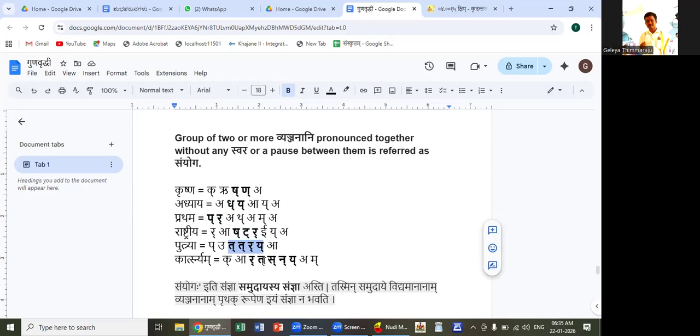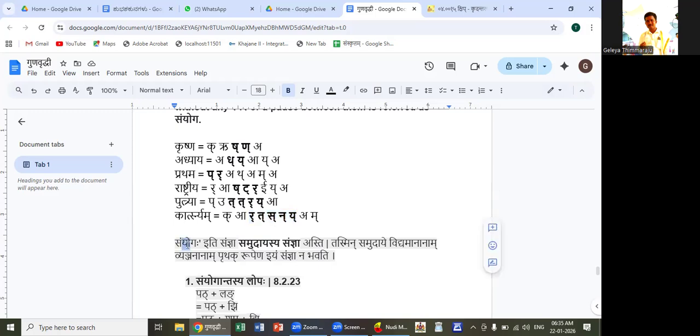It can be 2 or more than 2. Karsnyam: here you can see 5 consonants, 5 Vyanjanani present together without any swara in between them. So this group of 5 hal letters is called sanyoga. And note that sanyoga iti samudayasya sangna asti. Sanyoga means the whole samudaya, this group. Tasmin samudaye vidyamananam vyanjananam prthak rupena iyam sangna na bhavati.